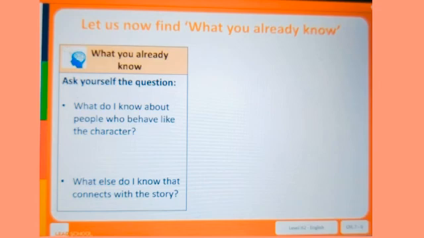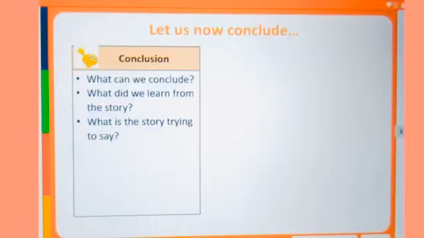Yes, our father and mother work hard and save money for the future, like the ant in the story. Next question, what else do I know that connects with the story? We know that people like the grasshopper don't do much work. They are lazy people.